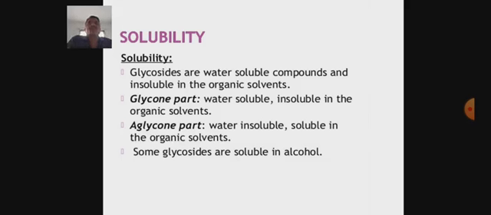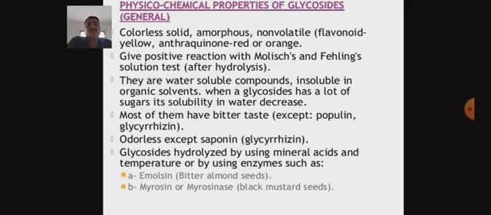What is the solubility of glycosides? Glycosides are water-soluble compounds and insoluble in organic solvents. The glycon part is water-soluble and insoluble in organic solvents, while the aglycon part is water insoluble or soluble in organic solvents. Some glycosides are soluble in alcohol.